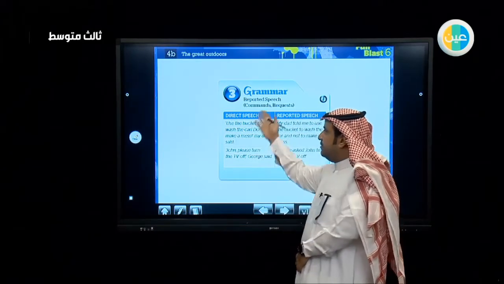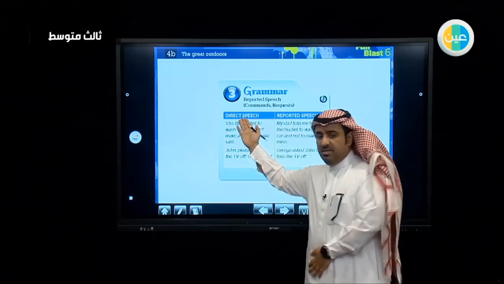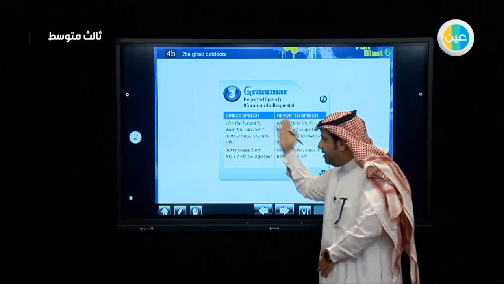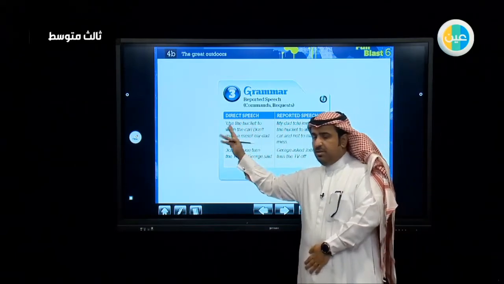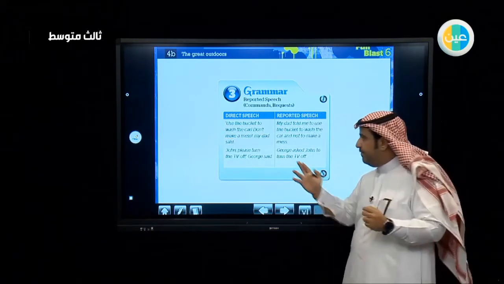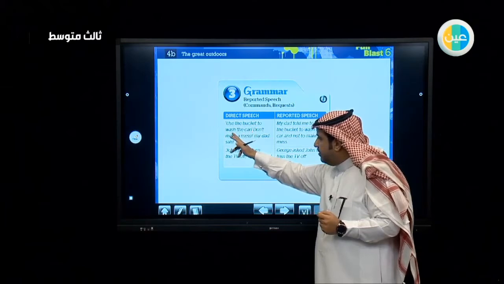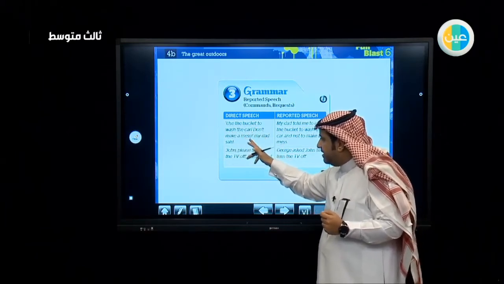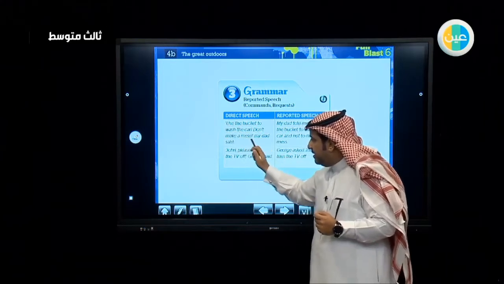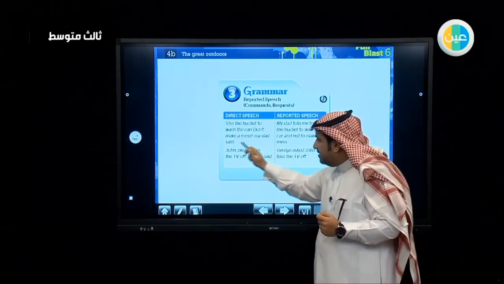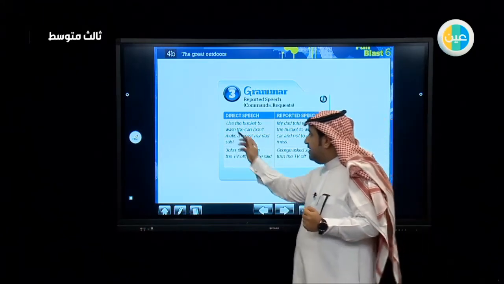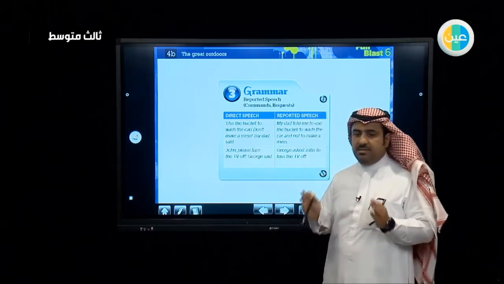When we talk also about reported speech, we should mention that there is direct speech and reported speech. What is the difference between them? Direct speech is when you say the sentence as it was said by the speaker. For example, "Use the bucket to wash the car, don't make a mess." You see the quotation marks right here? There is a quotation mark right here and here. My dad said. So what did his dad say? He said this sentence exactly as it is.